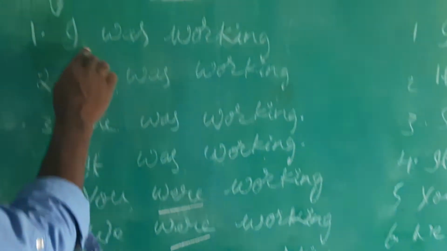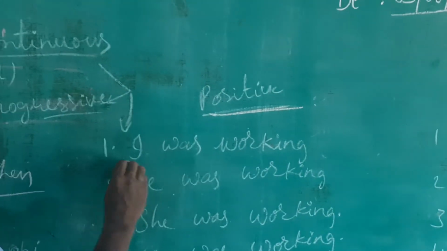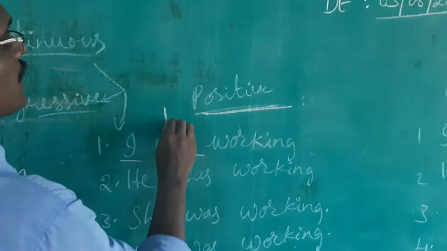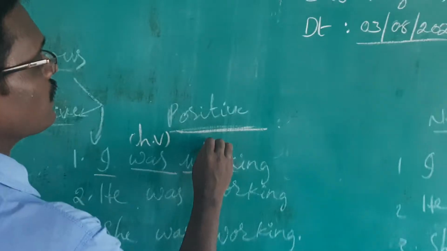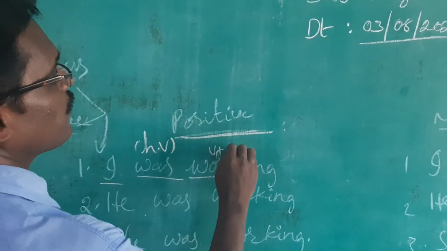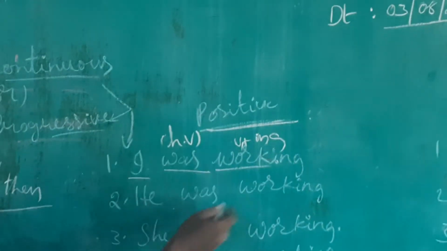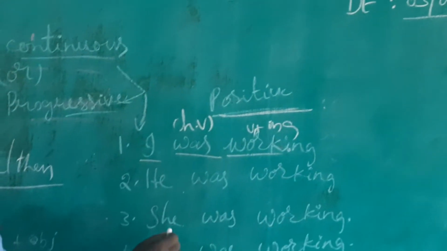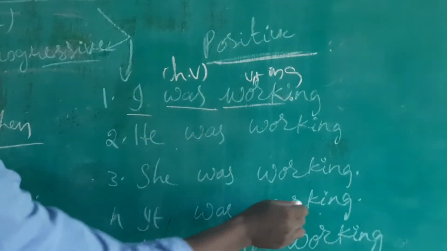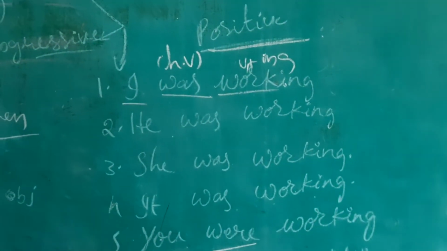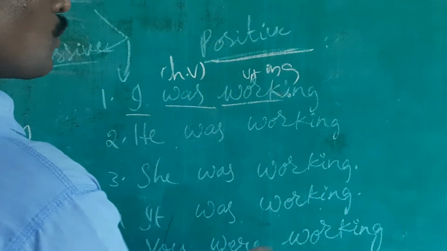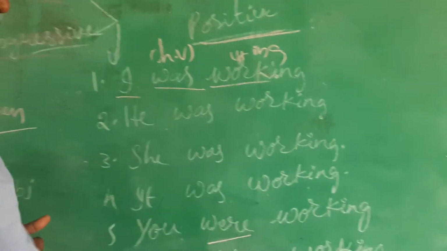Once again, I was working: this is the subject, this is the be form or helping verb, and this is V1 plus ing form. It was here means maybe it may be a computer or a dog. So it was working, you were working, we were working, they were working.